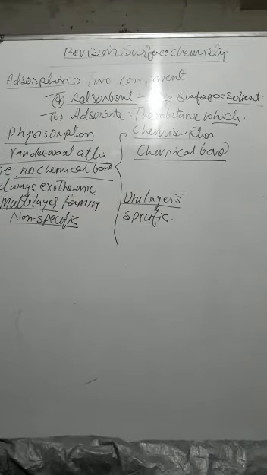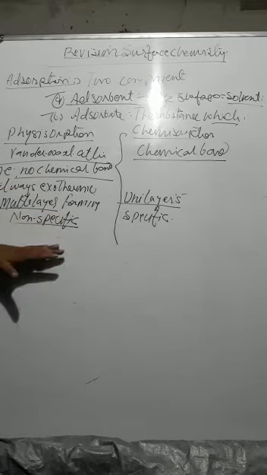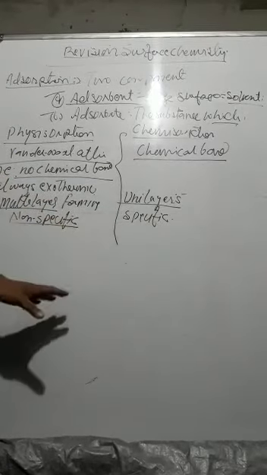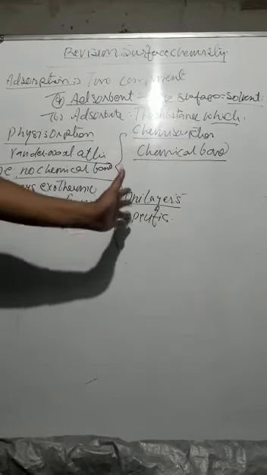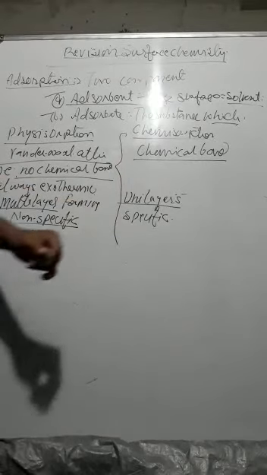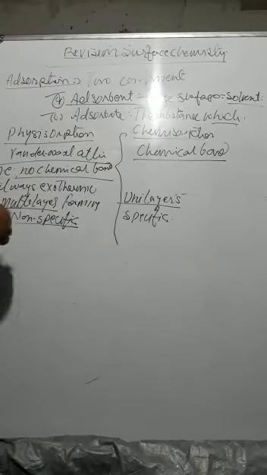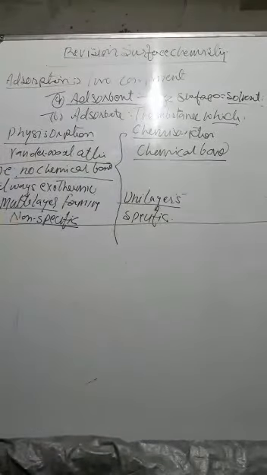Physisorption is reversible. Reversible means what? It can be removed very easily. But chemisorption is irreversible, meaning once the compound is formed, the adsorbate cannot be removed. That becomes what? Non-reversible. Like that, we have seen many of the differences between physisorption and chemisorption.